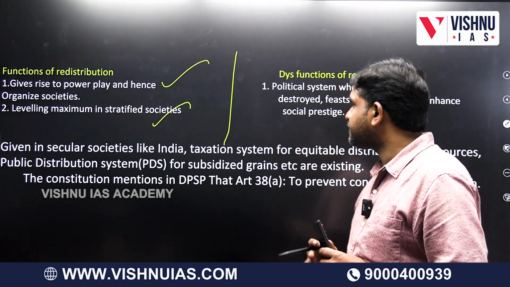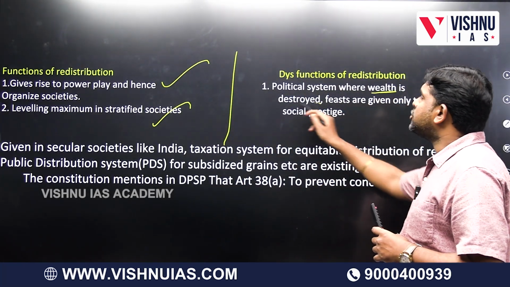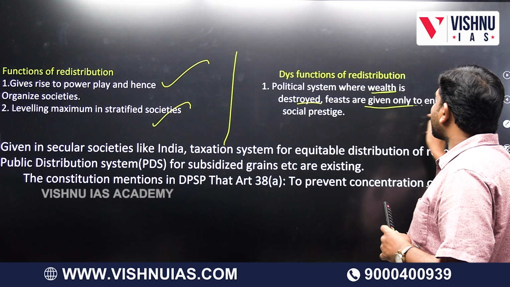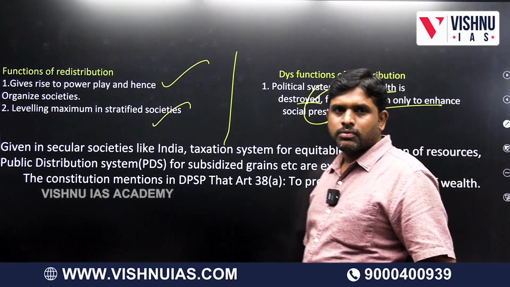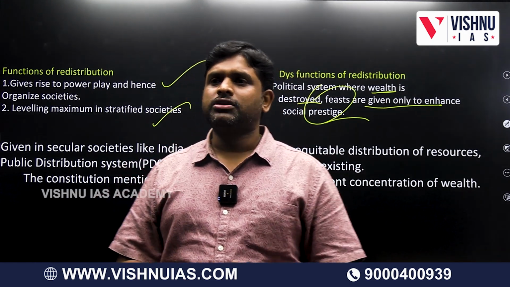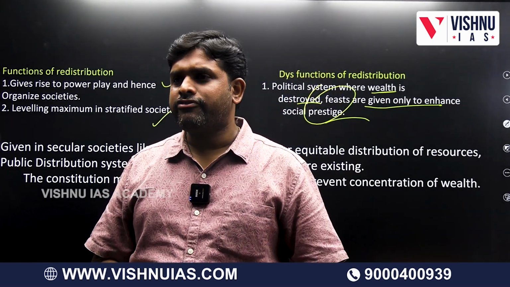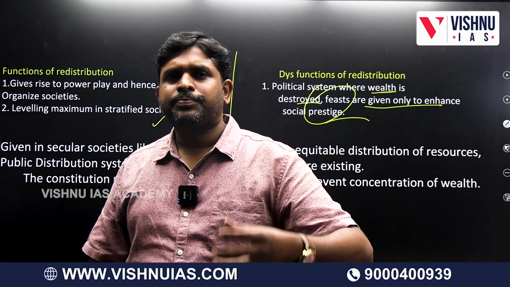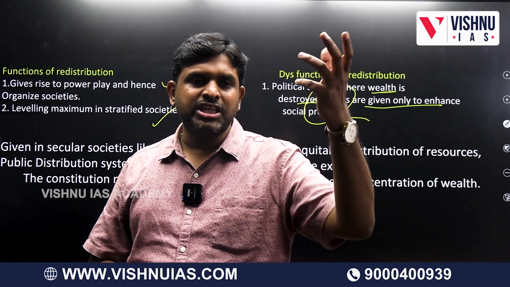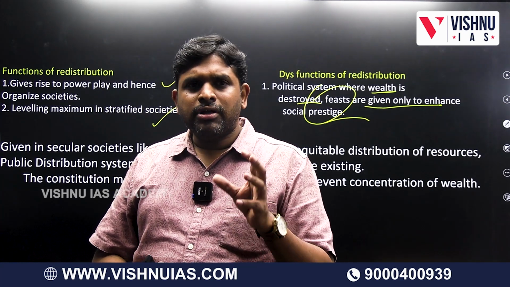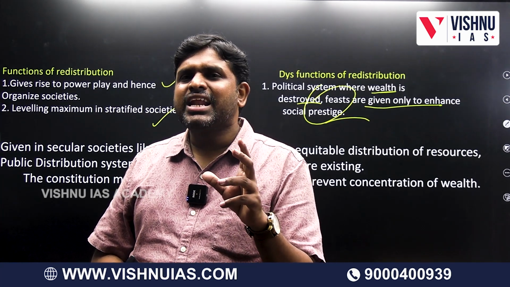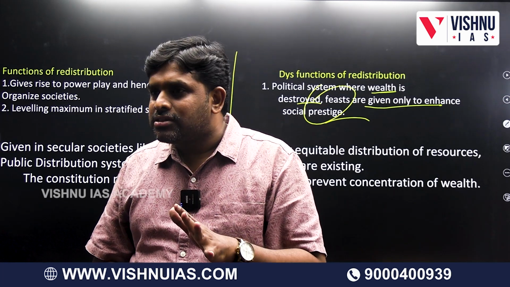Dysfunction of redistribution, where wealth is destroyed; feasts are given only to enhance social prestige. For example, Kwakiutl: in order to elevate their position, they are giving off in the form of blankets. Feasts they will give, pig feasts they will give. Unnecessarily they will do so, and sometimes you are unnecessarily destroying the wealth.